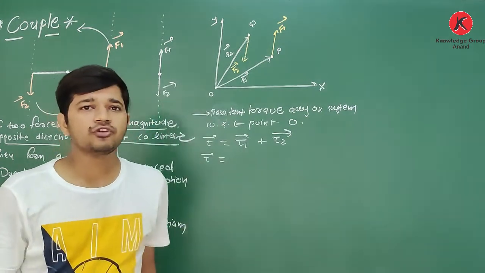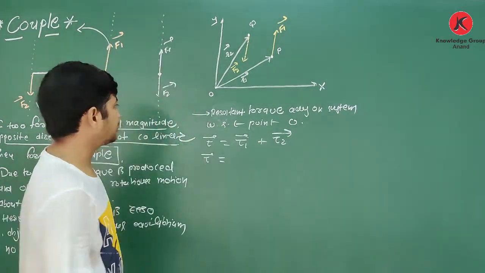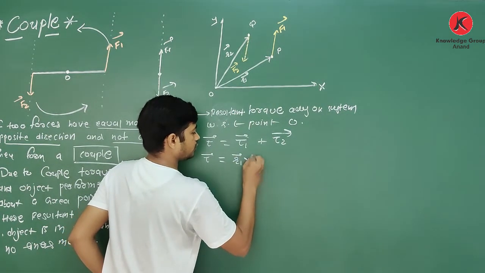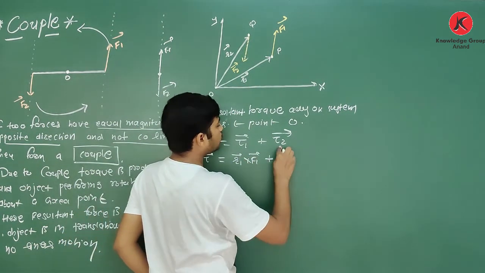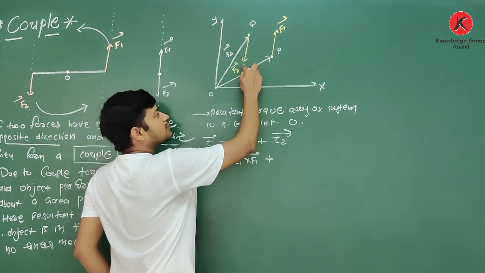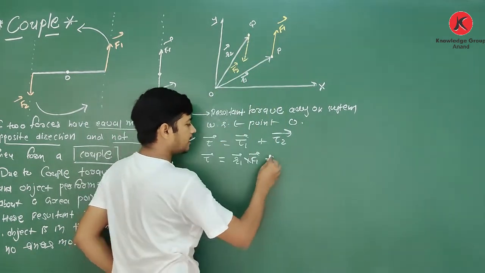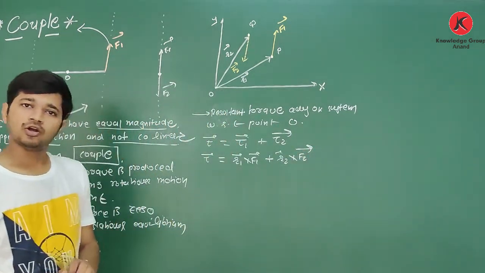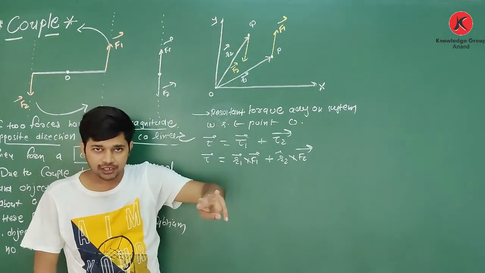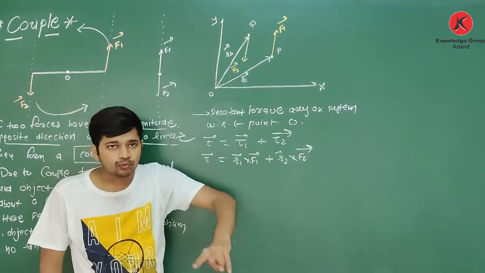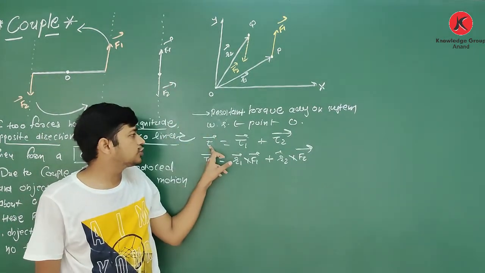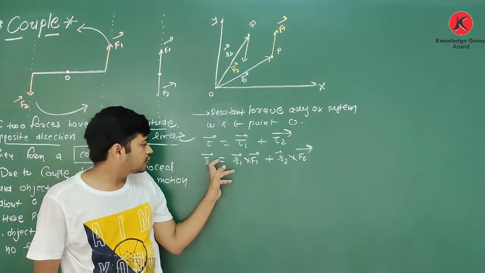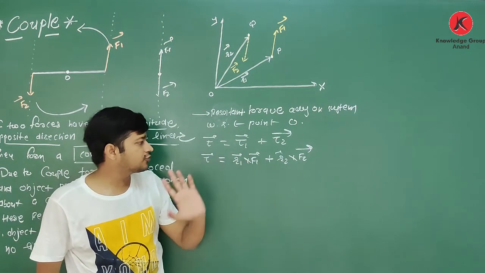What is the equation of torque? Torque is equal to R cross F. So I can write it is R1 cross F1 plus tau 2. What is the force acting on the second particle? F2, and its position vector is R2. So it is R2 cross F2. Simple? As we have two particles, forces are 2, position vectors are 2. So total torque is equal to torque acting on the first particle plus torque acting on the second particle. So torque is equal to R1 cross F1 plus R2 cross F2.